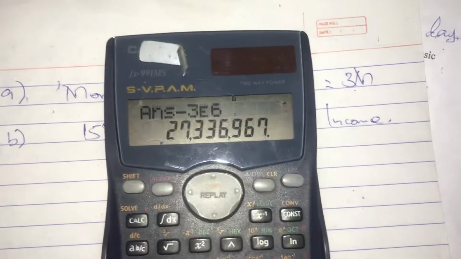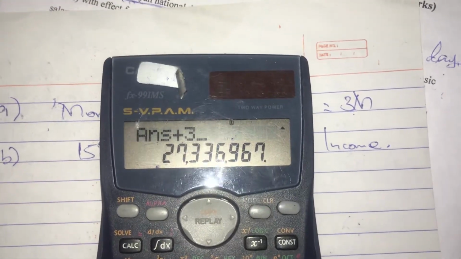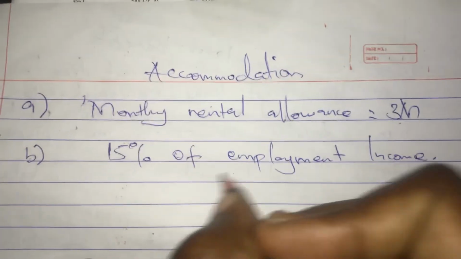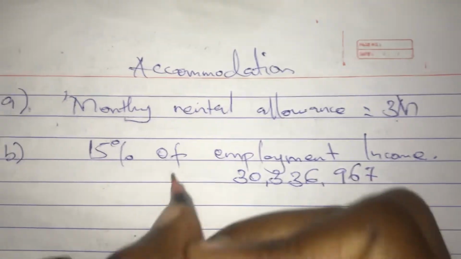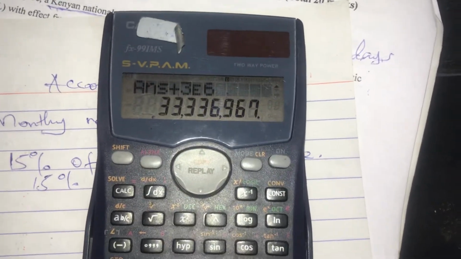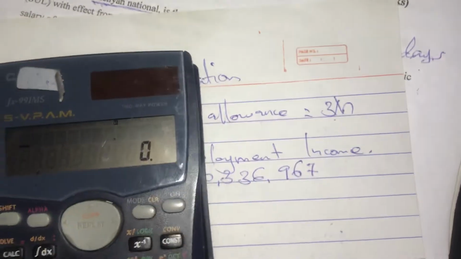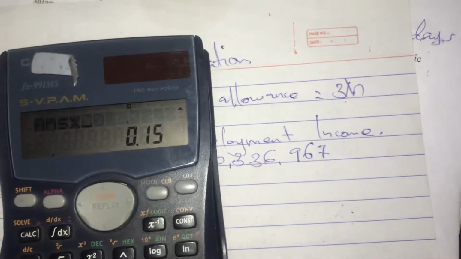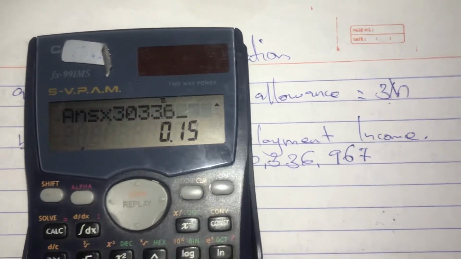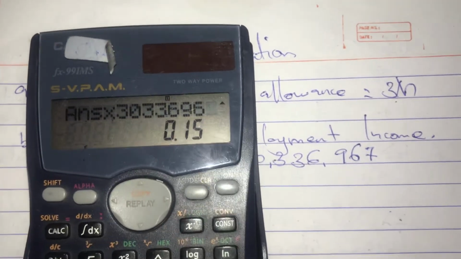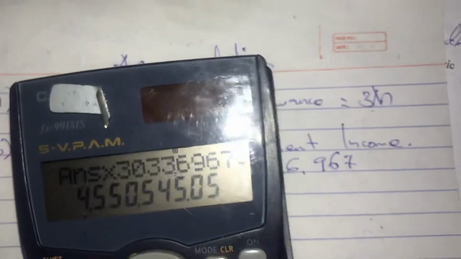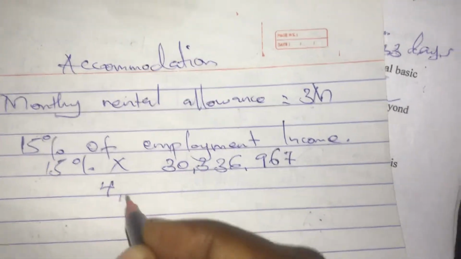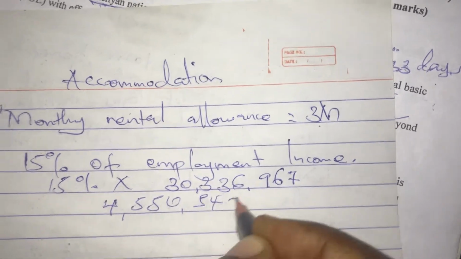So we get this plus 3 million, and the employment income is 30 million and those figures. Then we multiply by 15%, that is 15 out of 100 times 30 million and those figures. That is what we get: 4,550,545.